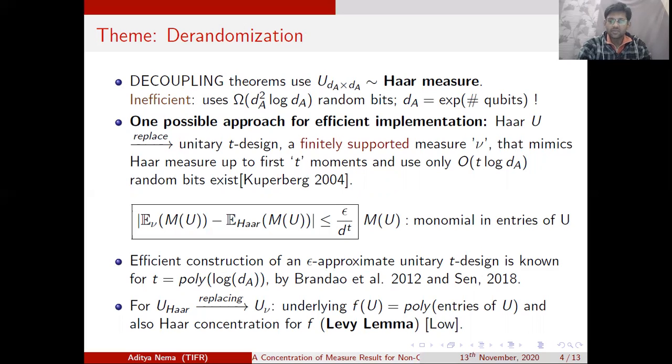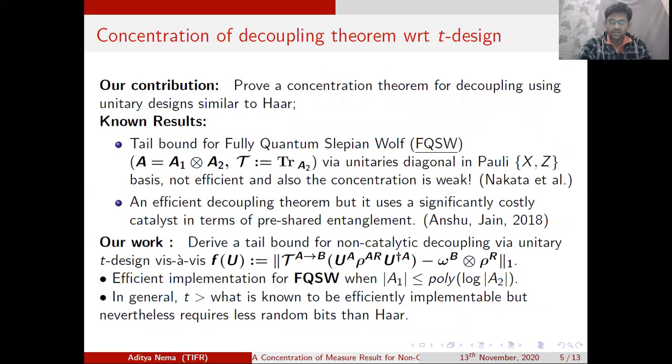So this technique was given by Richard Lowe and is known as the large deviation bound for t-designs. We shall rely on this technique to replace our Haar random unitaries with unitaries from t-designs. This is what we want to prove: a similar concentration theorem for decoupling using designs similar to the Haar.